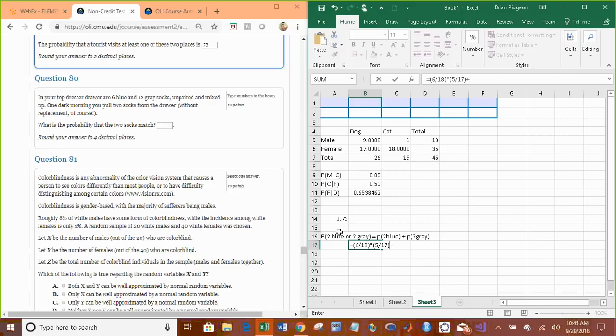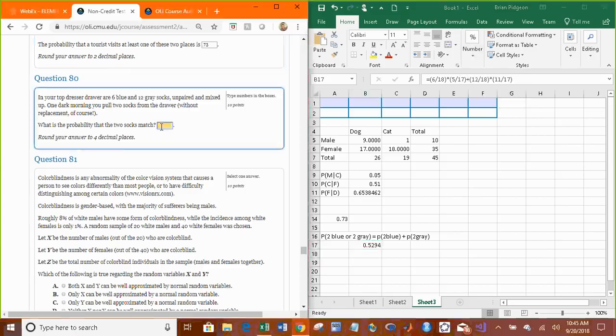Now we need to do 2 gray, so plus. Same idea: 12 gray, so your first pull is 12 out of the 18. But now you've kept one, so there's 11 gray left out of 17. And then rounded to 4 decimal places, 0.5294.